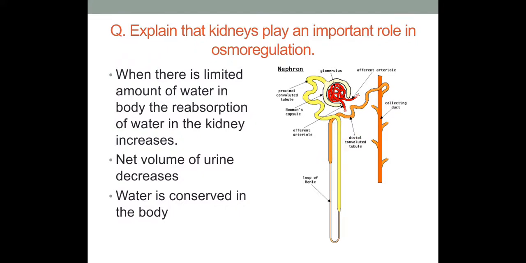So when there is limited amount of water in the body, the reabsorption of water in the kidney increases. The reabsorption of water from the glomerular filtrate, from this tubular region, increases, and the water again becomes the part of the blood. As a result, the net volume of the urine decreases and the water remains inside the body fluid, inside the blood. So by this way, the water is conserved in the body.